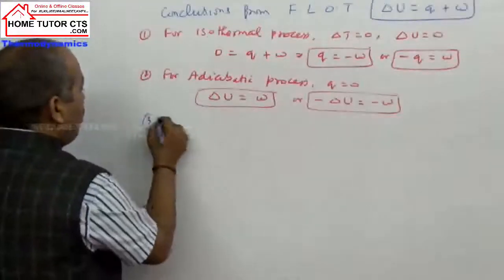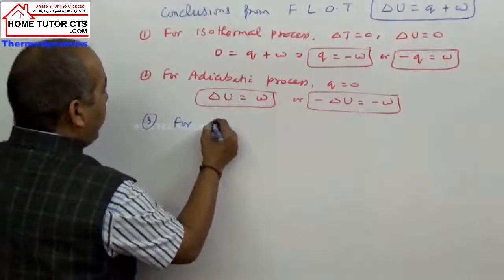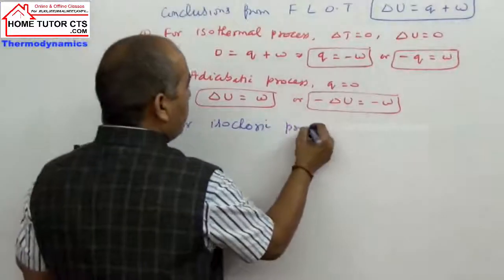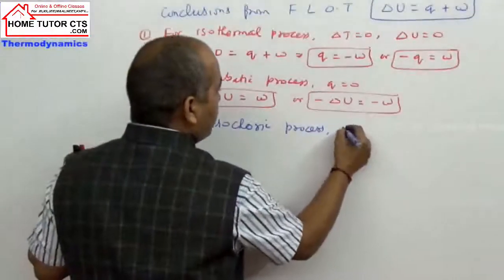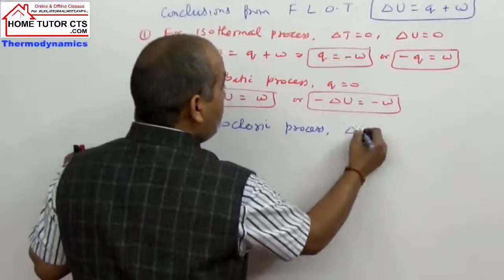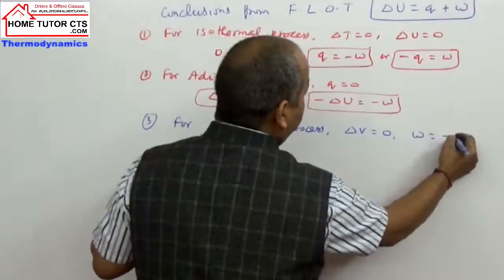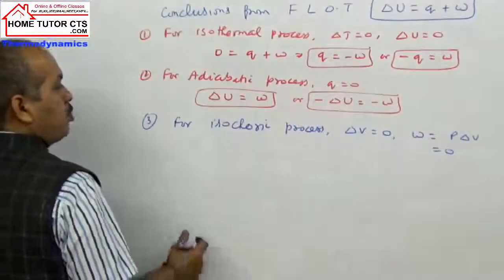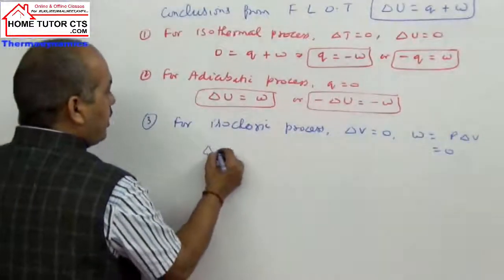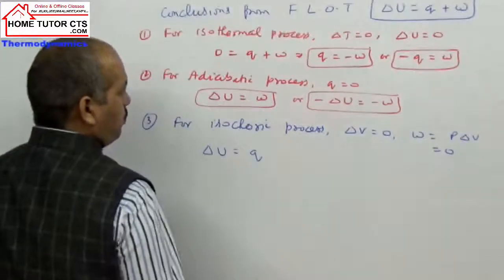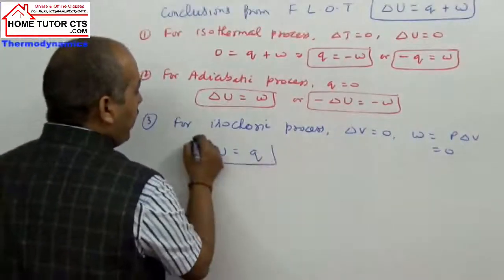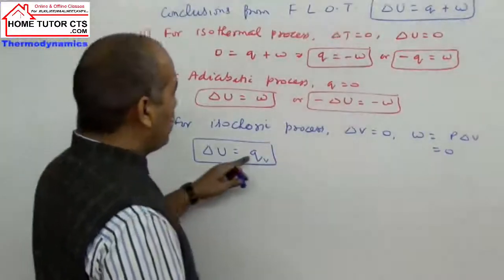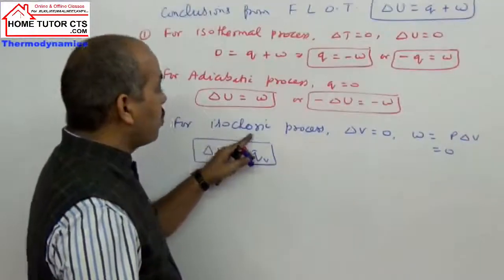Third can be taken for isochoric process. Isochoric process इसमें क्या होता है? Volume remains constant और delta V will be 0. So what is work taken here? P delta V. So this work will be 0. So in this process delta U is equal to Q, and this Q can be written as Q_V. Delta U is Q_V, where V means the condition of constant volume.